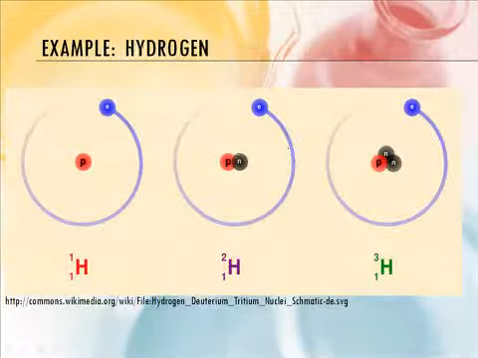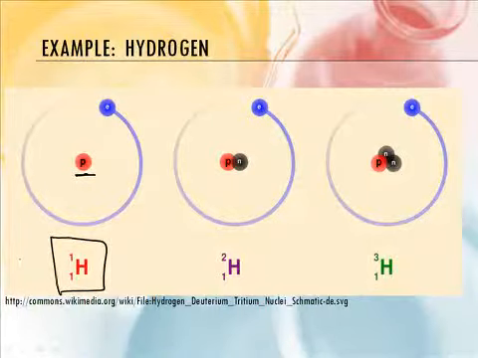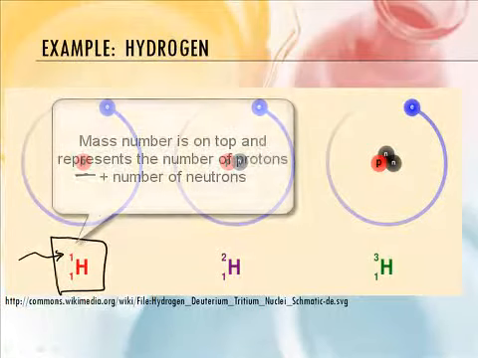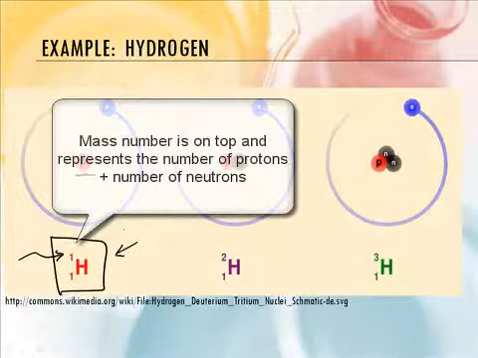Okay. Now let's take an example from a real chemical, and that would be hydrogen. So if we look at hydrogen, what do you notice about hydrogen? It's got 1 proton and 1 electron. So this is hydrogen that weighs 1. The mass number is always written on top here. So the mass number of this isotope of hydrogen is 1.